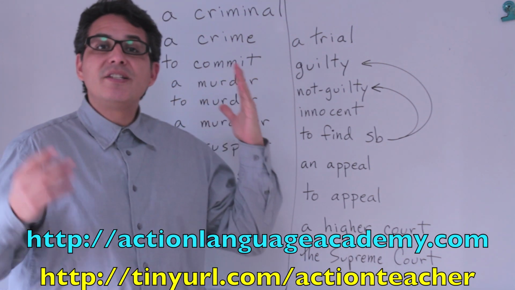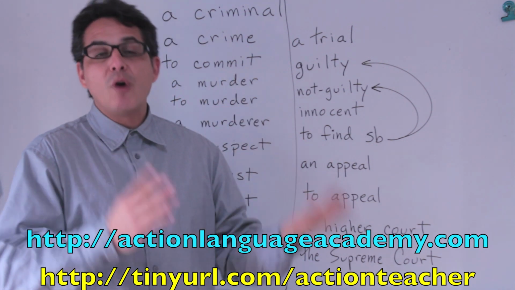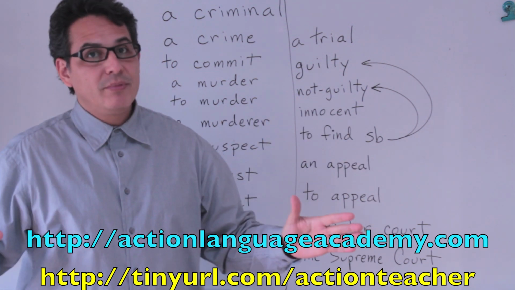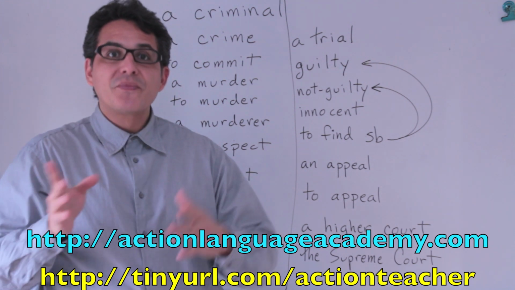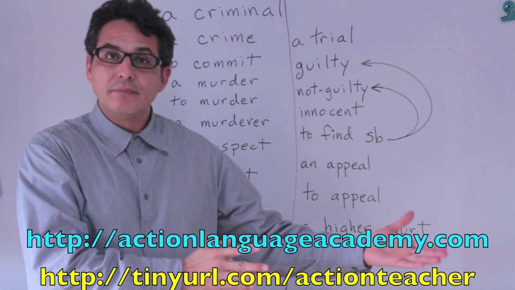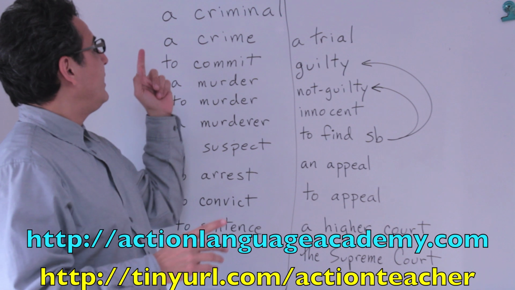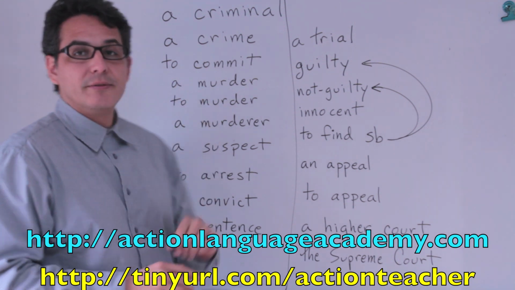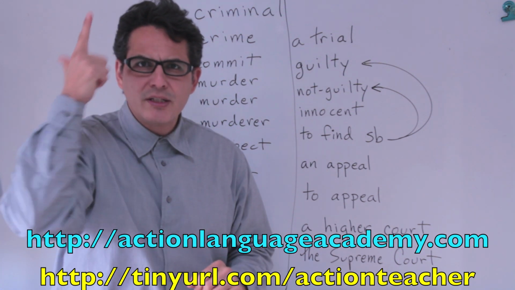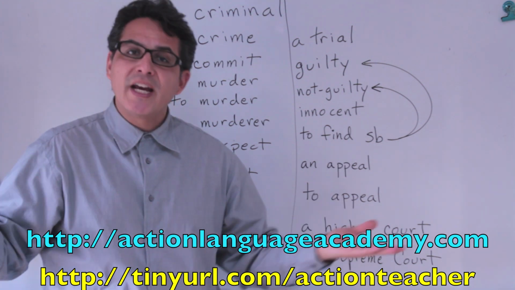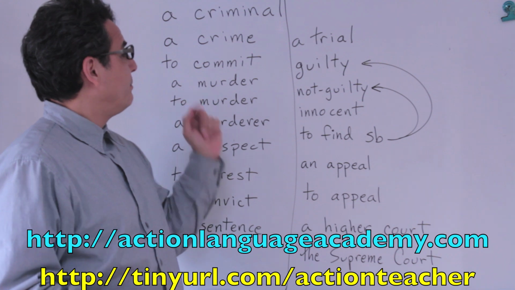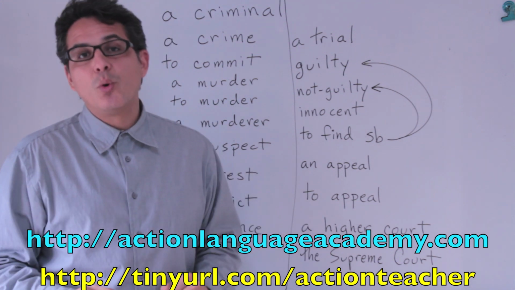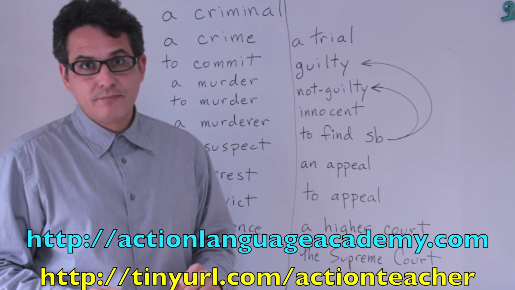To commit is the verb we always use with crime. There are many kinds of crimes, and the verb is to commit. He committed a crime. For example, he committed murder. Murder is satsujin or satsujin jiken. He committed murder. A murder can be a noun, meishi, or a verb, doshi.